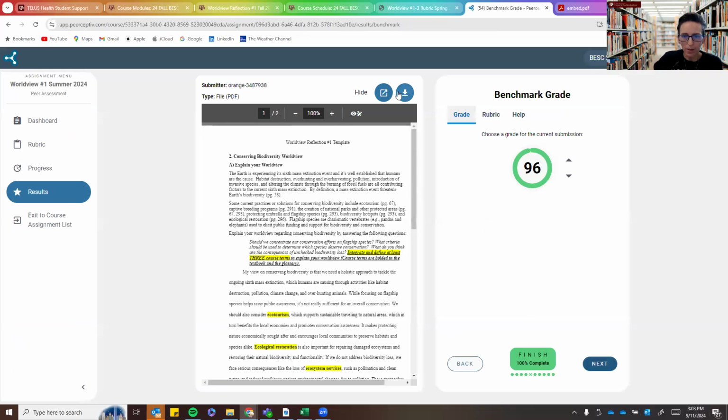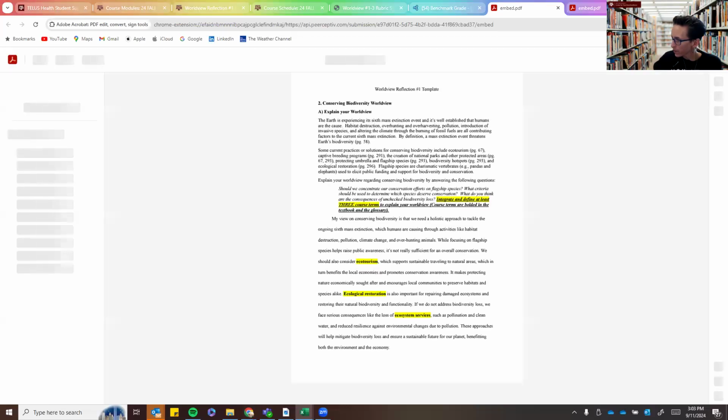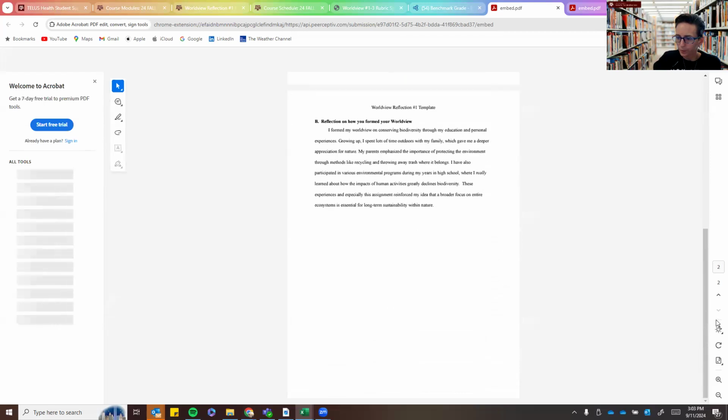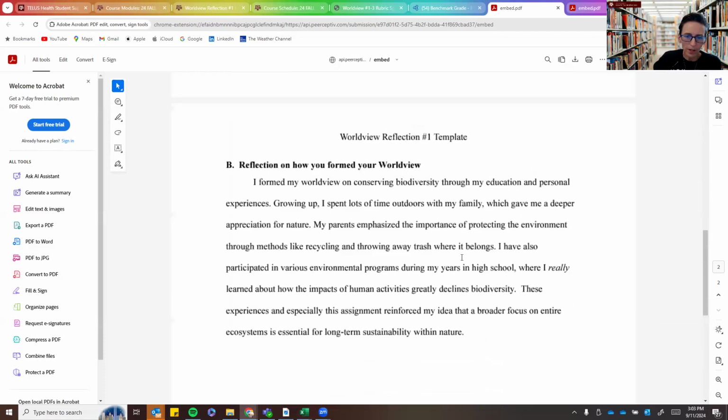Let's look at another really good example. So this is orange. This would probably be an even better example. Yeah, let's look at this one. I formed my worldview on conserving biodiversity through my education and personal experiences.